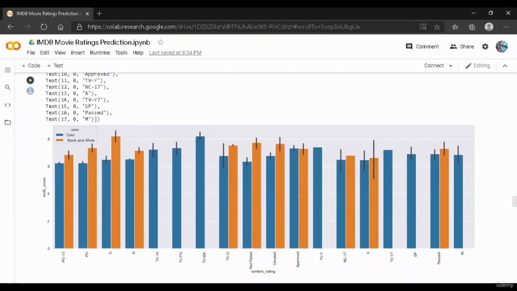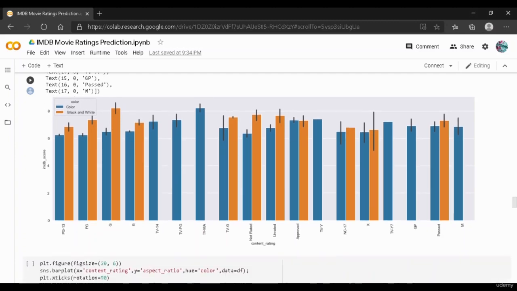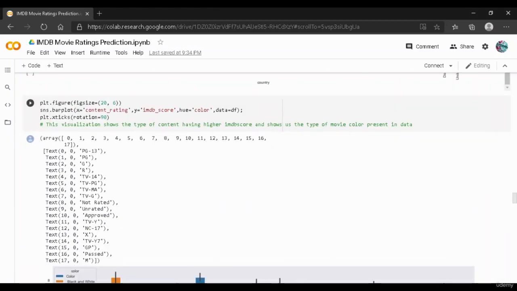And let us go ahead with our next visualization. As you can see over here, in this visualization we have taken the content rating on the x-axis and its respective IMDb score on y. This visualization also has a key over here, where the blue color represents a color movie, and the orange represents a black and white movie. And these are all the content ratings, PG-13, parental guidance, and all these ratings are mentioned on the x-axis.